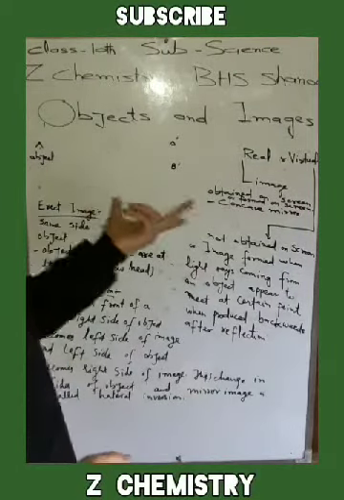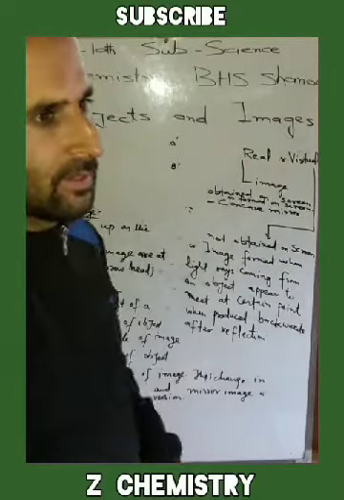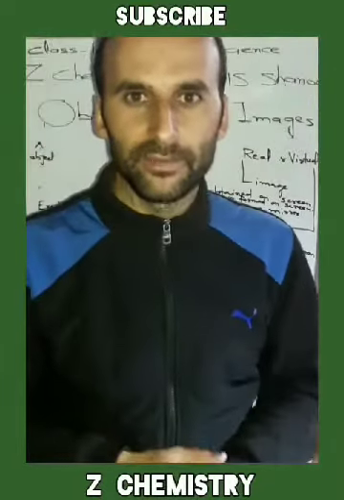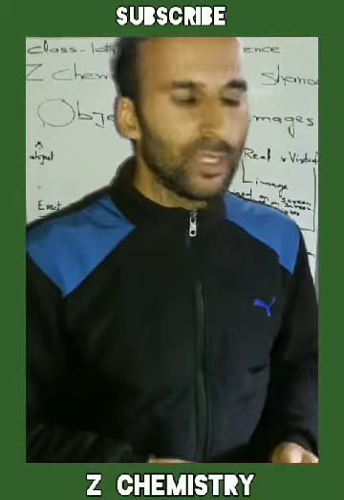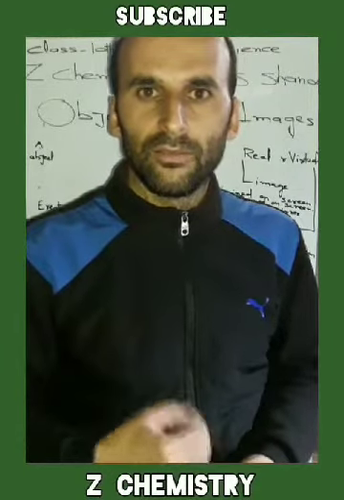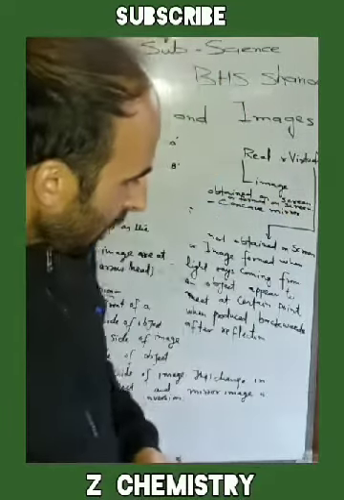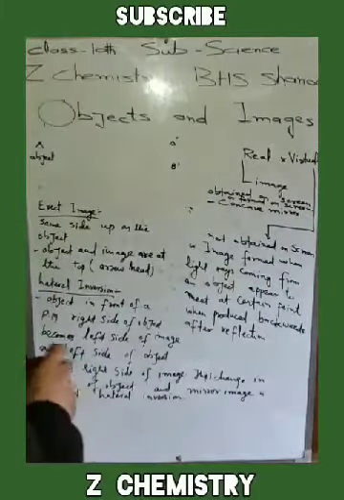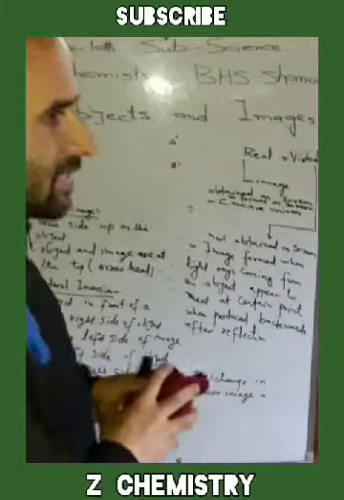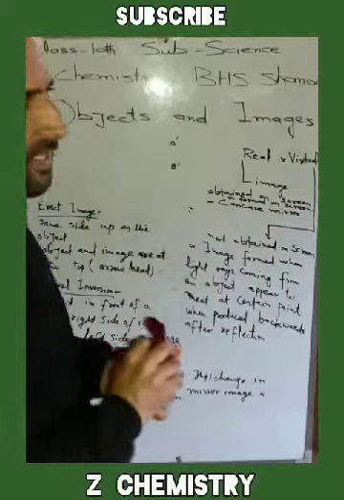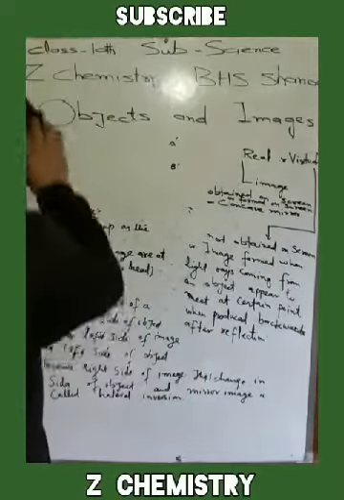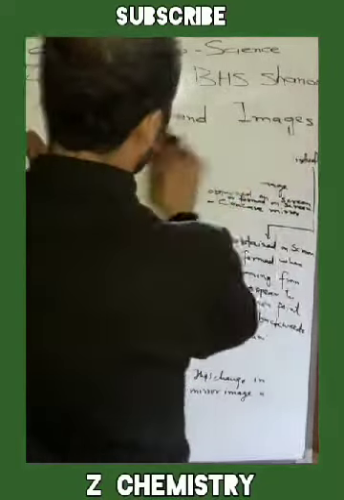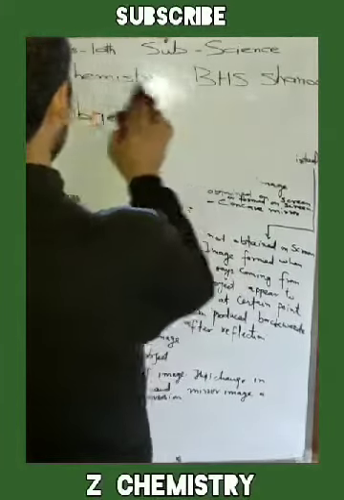These objects and images are of very much importance during the formation of ray diagrams, जो कि इसके बाद हमारा टॉपिक है इस चैप्टर में. For the formation of these images, there are certain rules in this chapter. We are going to know what these rules are.